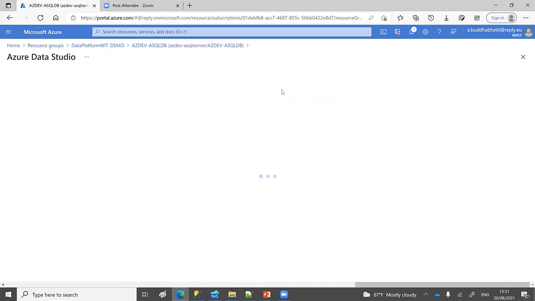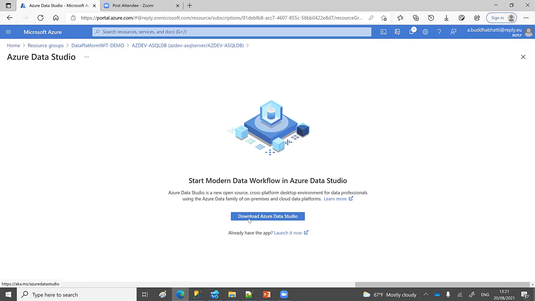If you don't have Azure Data Studio, then you can click the download Azure Data Studio button, and if you already have it, then you can click launch it now. Once you click here, it will open on your local machine.